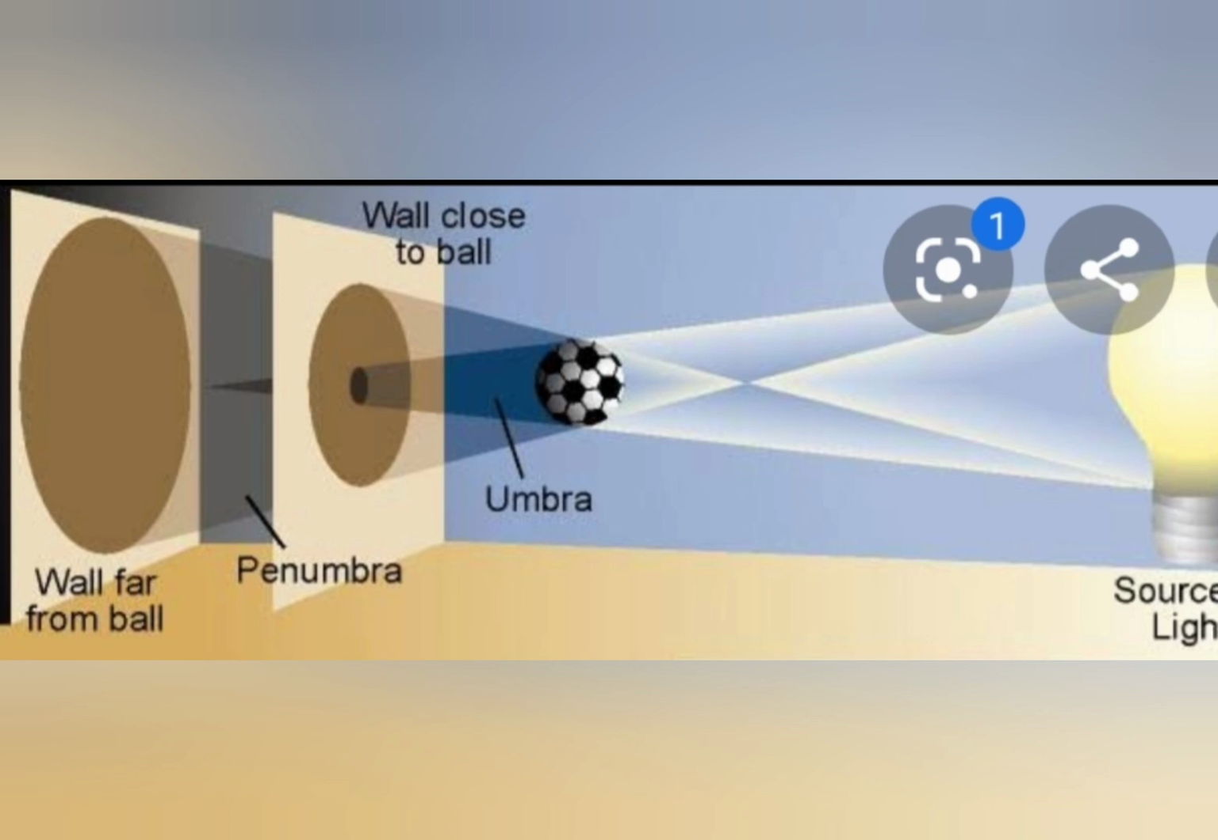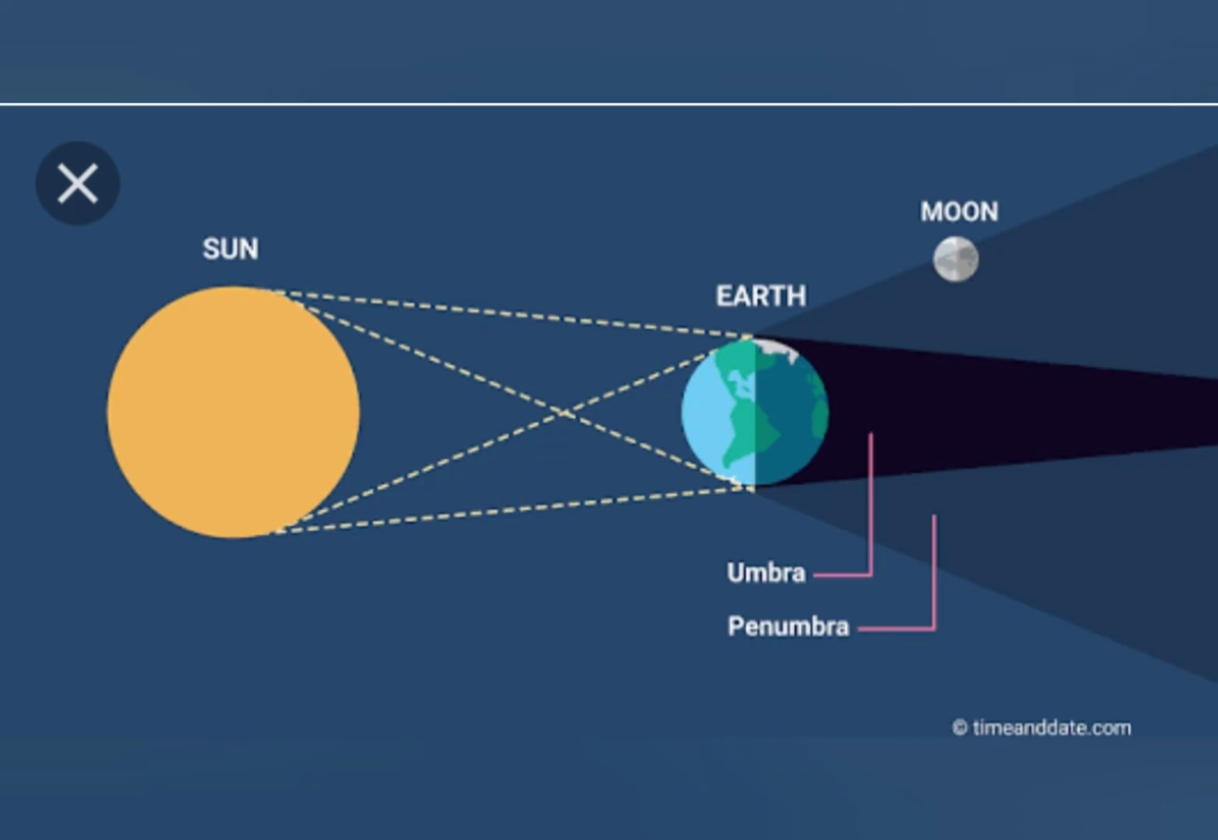Children, you should try these activities at home to make clear the shadow formed due to a point source and an extended source of light. Okay, thank you children.